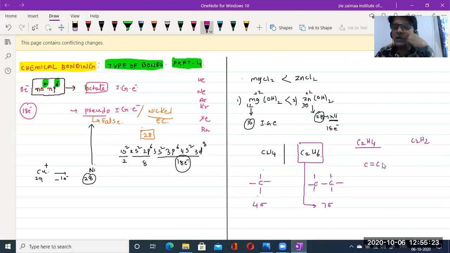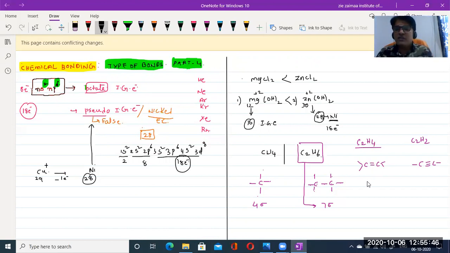Carbon-carbon has one double bond and two hydrogens. Here two carbons have a triple bond and two hydrogens. Count how many sigma bonds are there. In this one, 1, 2, 3, 4, 5. In a double bond, one sigma bond and one pi bond are there.